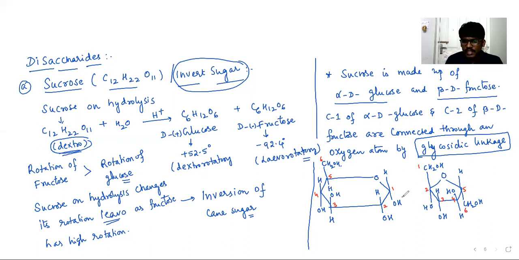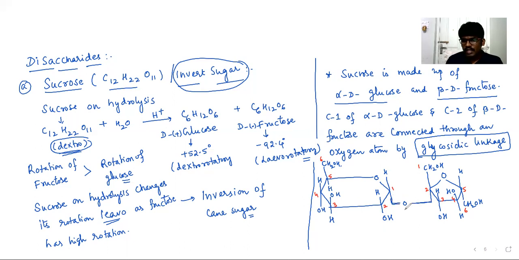Now this H and OH combine together and are removed as a water molecule. Both of these are removed as a water molecule and form a glycosidic linkage between these two through an oxygen atom.